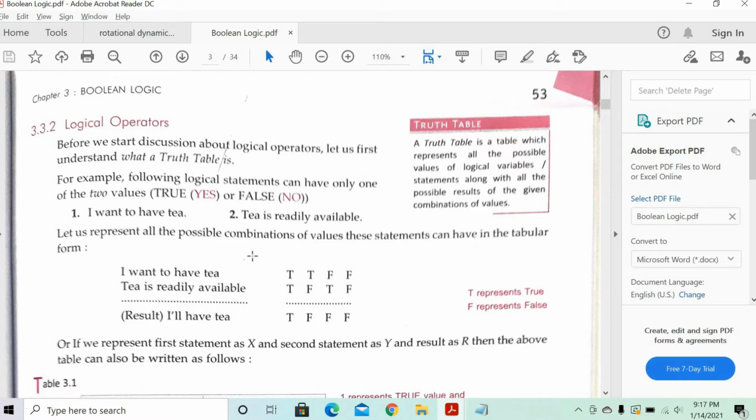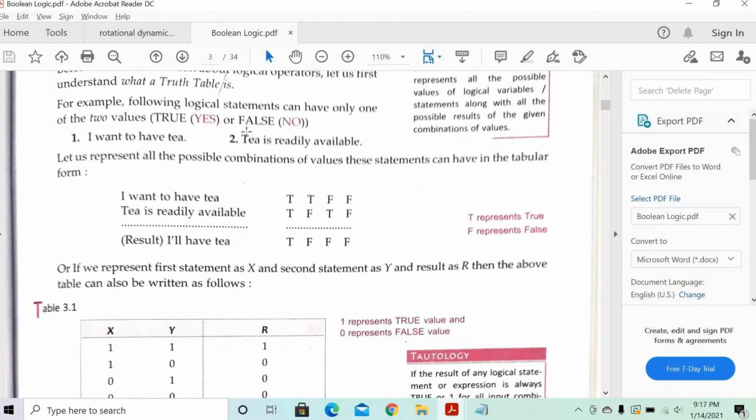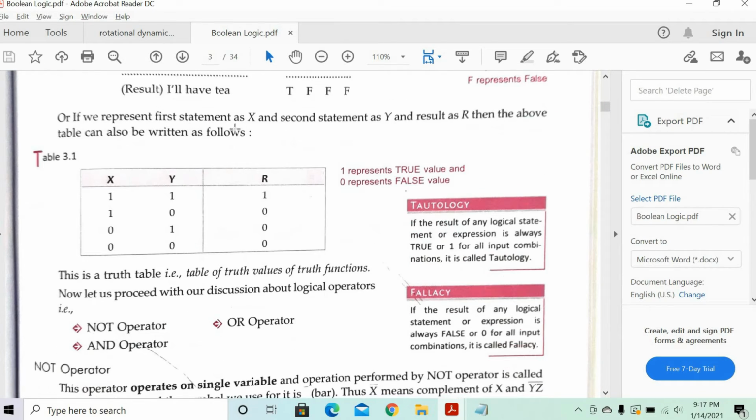Whenever we want to use the AND operator or the OR operator, there will always be a truth table. What is called a truth table? A truth table is a table which represents all the possible values of logical variables and statements, along with all the possible results of the given combinations of the values. What are the different combinations of the values? Let's understand that. We'll go directly with this example. You just write down the part, then I'll explain to you.